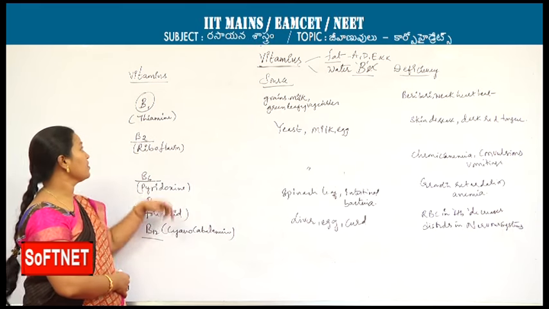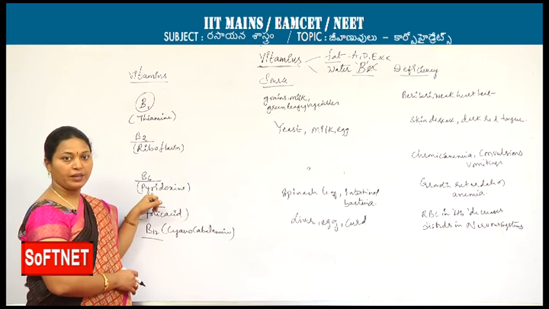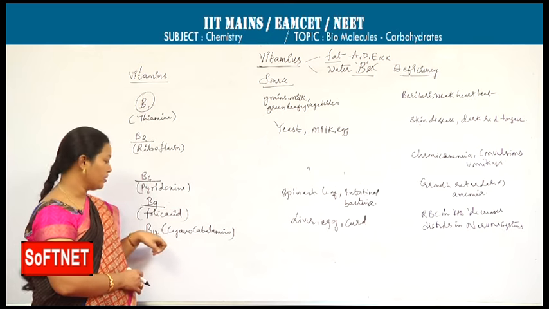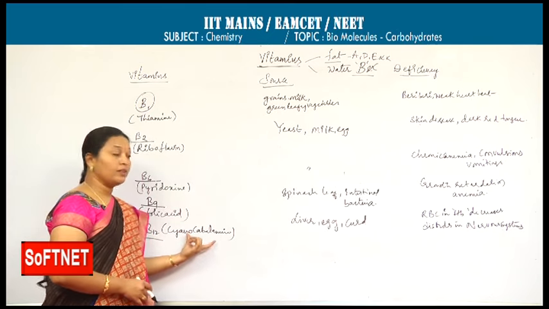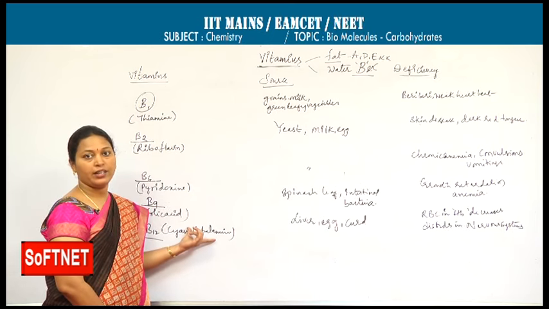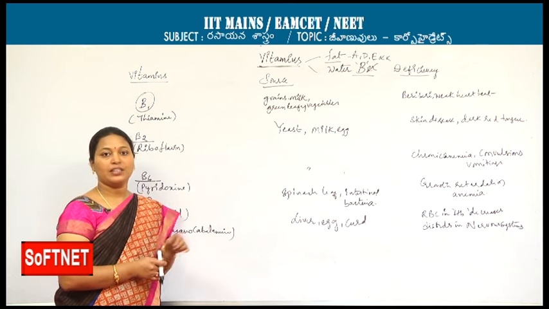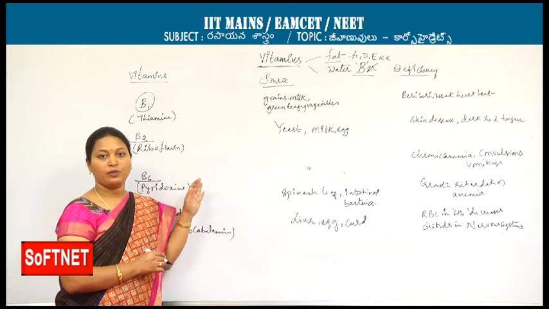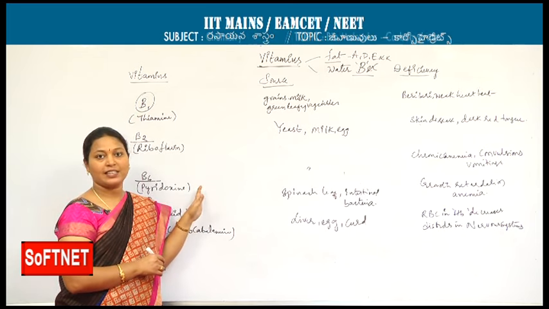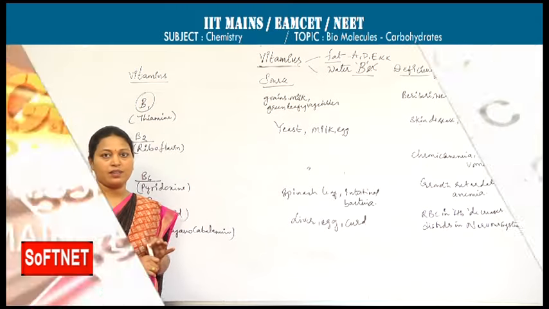One should be familiar with the chemical names: B1 thiamine, B2 riboflavin, B6 pyridoxine, B9 folic acid, B12 cyanocobalamin. In cyanocobalamin, the metal ion present is the cobalt ion. That is also one of the important aspects. After observing these many sources, especially those who are preparing for exams should eat green leafy vegetables, eggs and milk, and avoid the deficiency diseases due to vitamins.